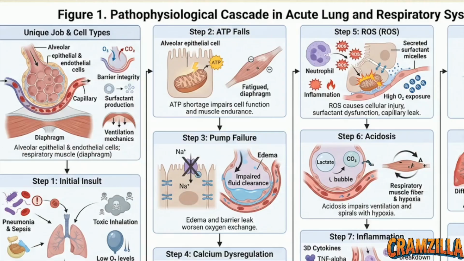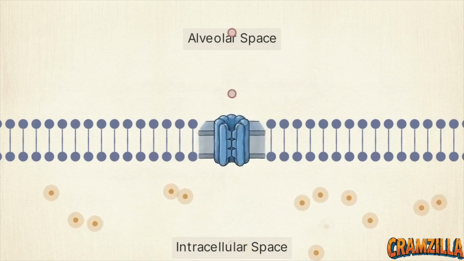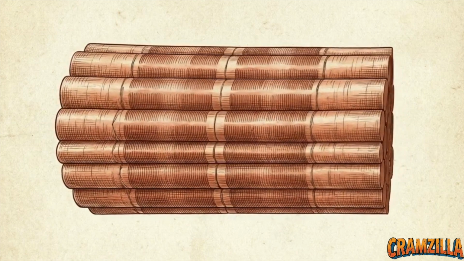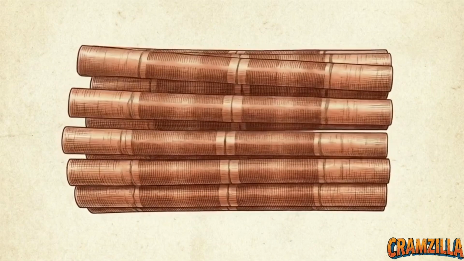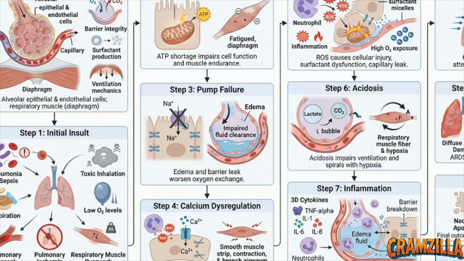Step 2 begins with a sudden plunge in the production of cellular ATP. ATP is the primary energy-carrying molecule that powers biochemical processes in the body. Inside the alveolar epithelial cells, this energy shortage immediately cripples normal oxygen handling and disables essential membrane transport mechanisms. Simultaneously, a parallel crisis strikes the diaphragm. The sudden ATP deficit causes immediate critical fatigue in the respiratory muscle fibers. This severe drop in cellular energy causes step 3, pump failure.